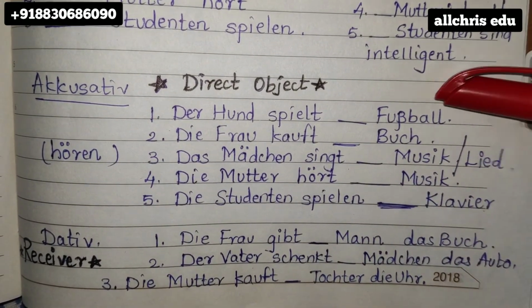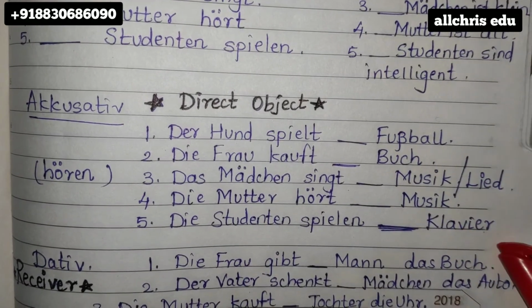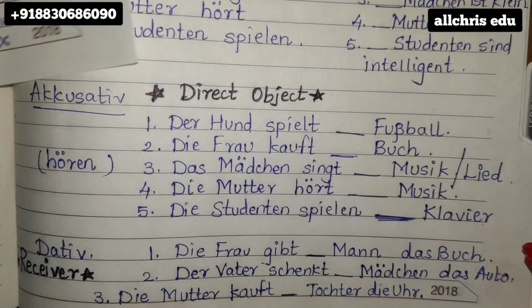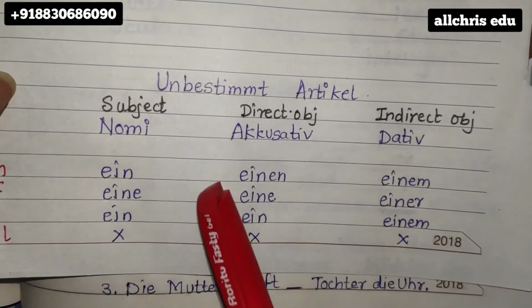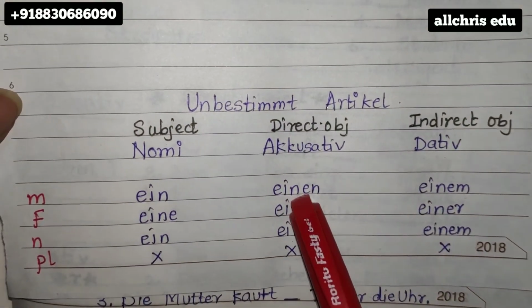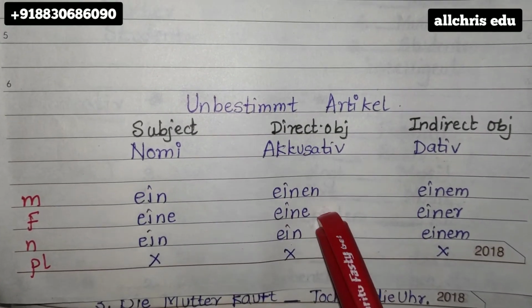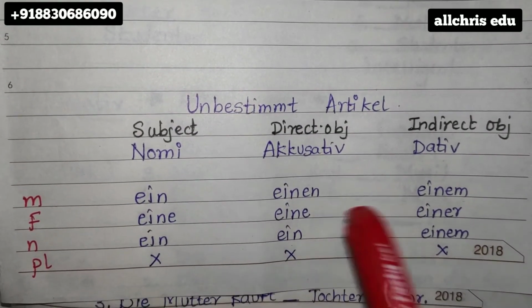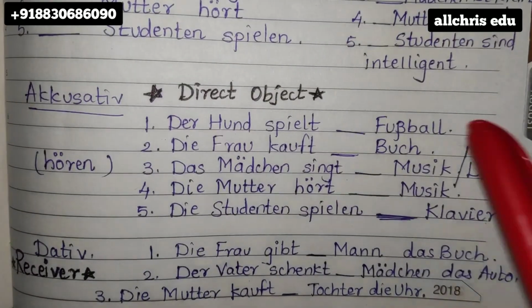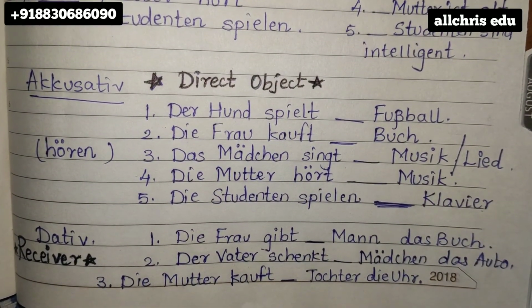So in this manner, all these nouns, clavier means piano, all these nouns are accusative. So write the article from the accusative column. So according to the genders, of course, if those are in singular, mention einen, female einer, neutral ein. And if these nouns are in plural form by chance, you have to put a cross.